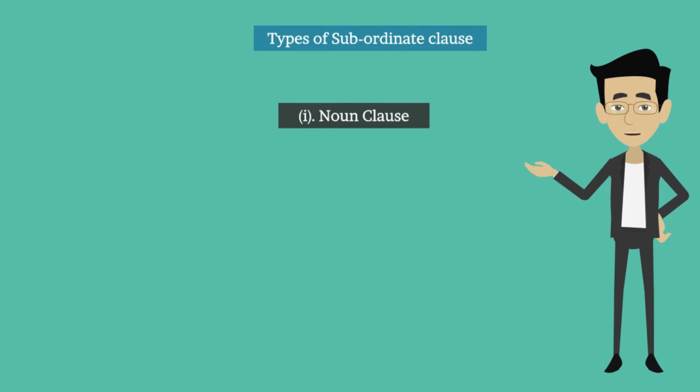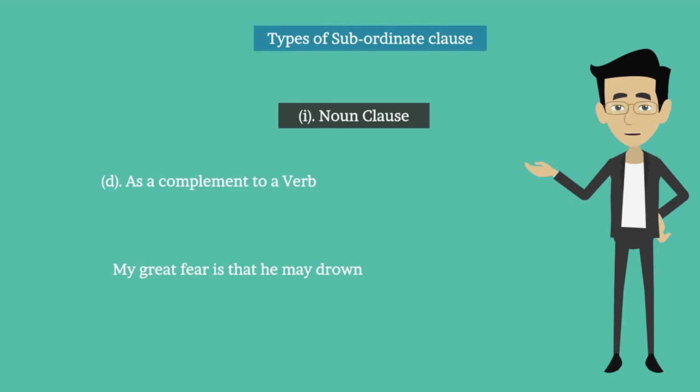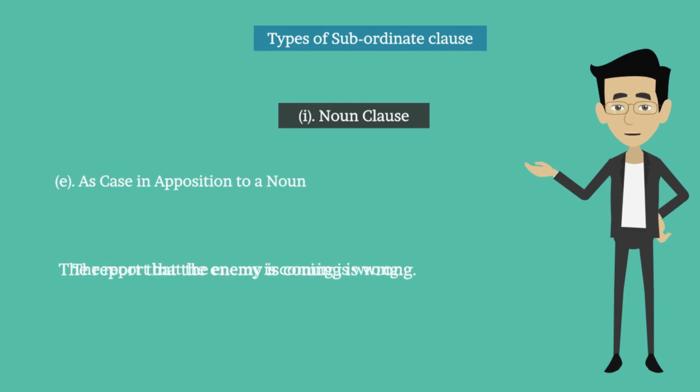D. As a complement to a verb. For example, my great fear is that he may drown. That he may drown is a complement of the verb is. E. As a case in opposition to a noun. For example, the report that the enemy is coming is wrong. That the enemy is coming is in opposition to the noun report.